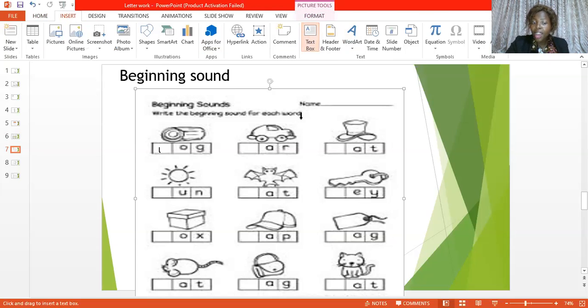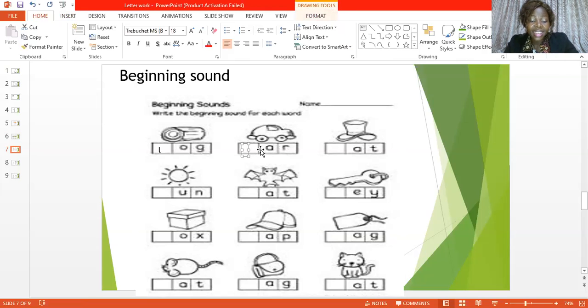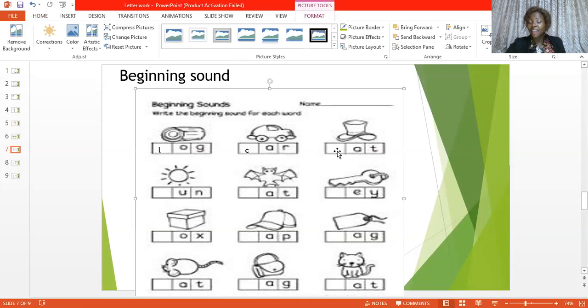The letter we are expected to write here is the letter C. Can you see it, everybody? Letter C. Can you see car? Already we have I here. And if you want to pronounce it now, you have car. Okay.